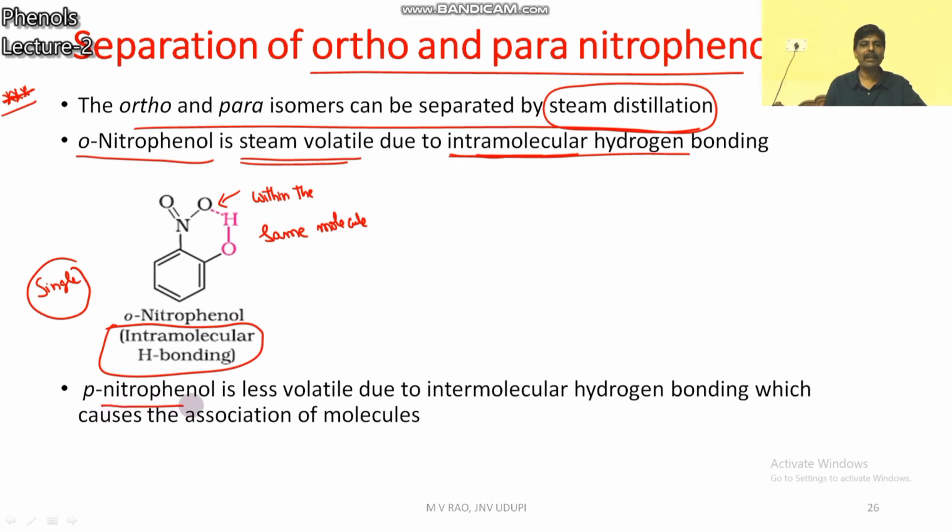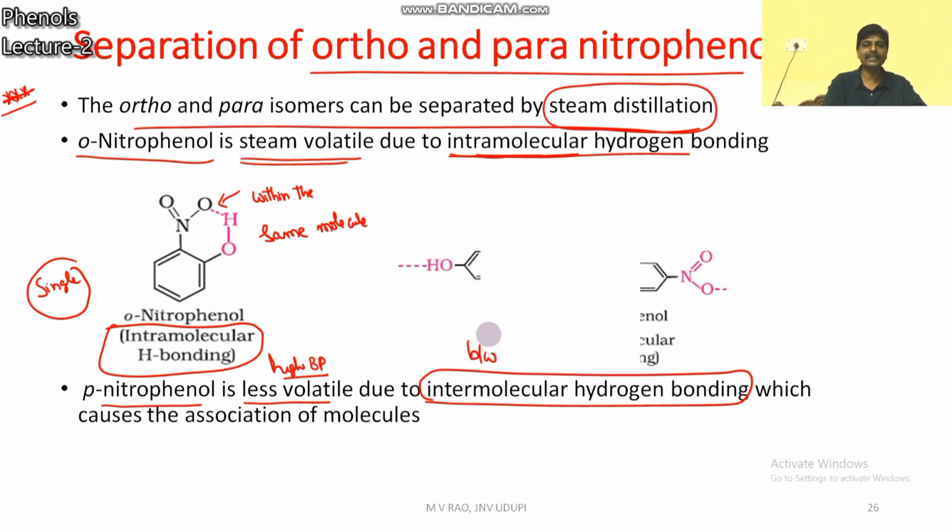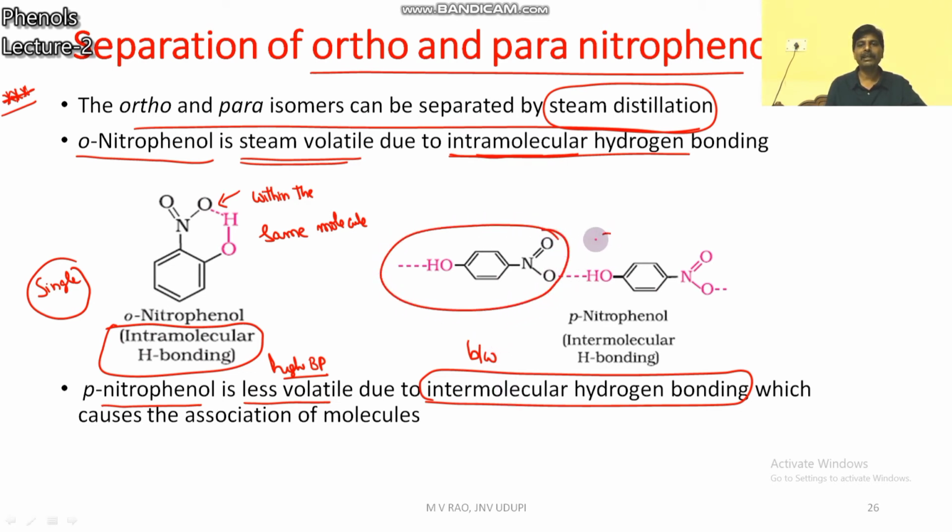But para-nitrophenol is less volatile, meaning it has a high boiling point. Why does it have a high boiling point? Here there is intermolecular hydrogen bonding. Intermolecular hydrogen bonding means between the molecules. You take this para-nitrophenol and another para-nitrophenol, between the molecules there is a hydrogen bond. To separate these molecules, more heat energy is required.